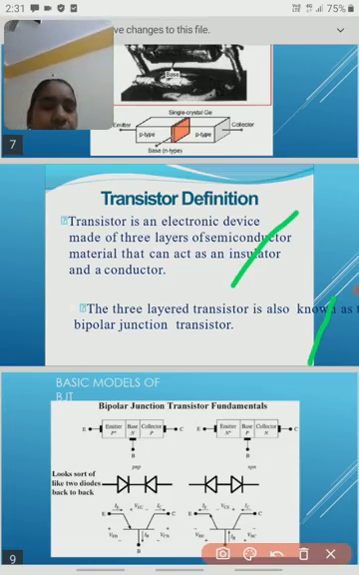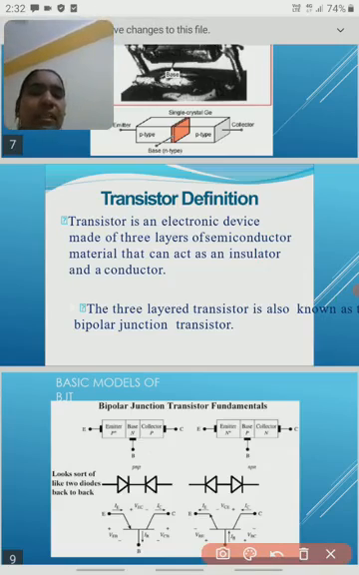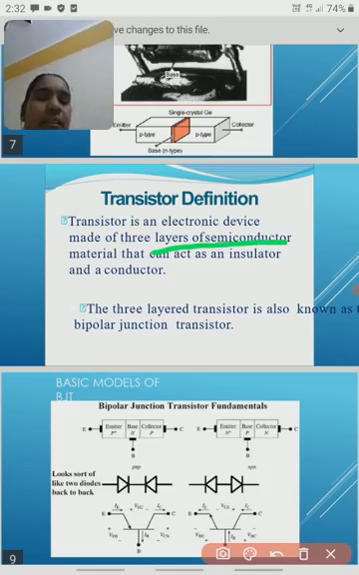A transistor is an electronic solid device, and it contains 3 layers. This is the important point: 3 layers of material that can act as an insulator and a conductor. We already know about the insulator and conductor. So this transistor sometimes behaves like an insulator, sometimes like a conductor.